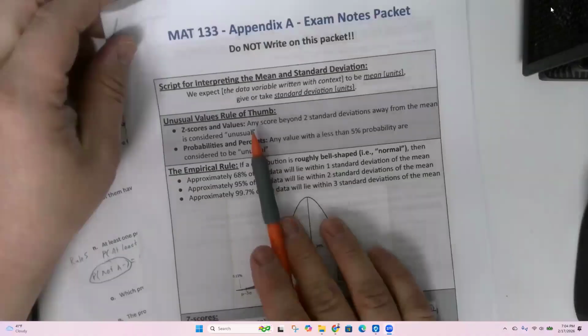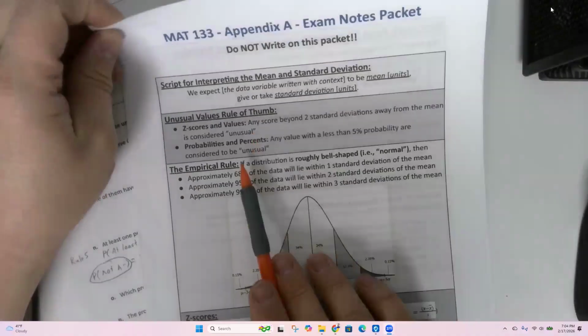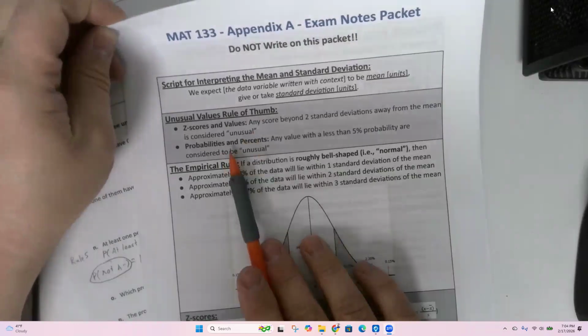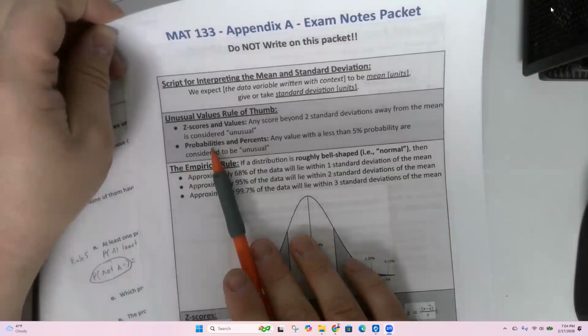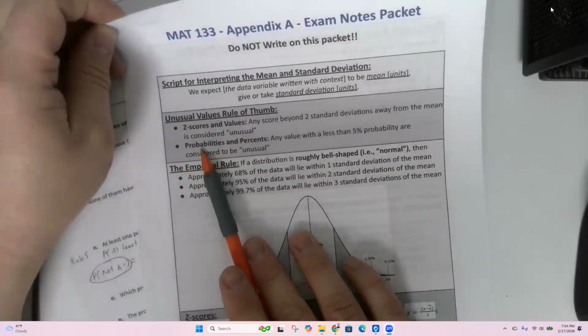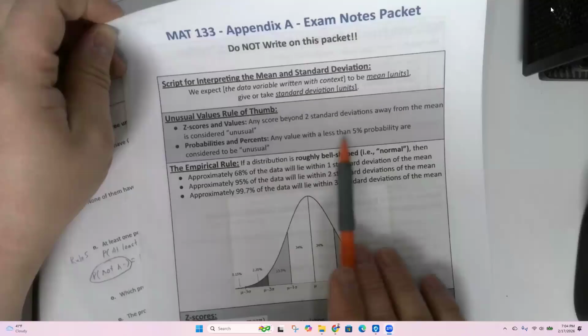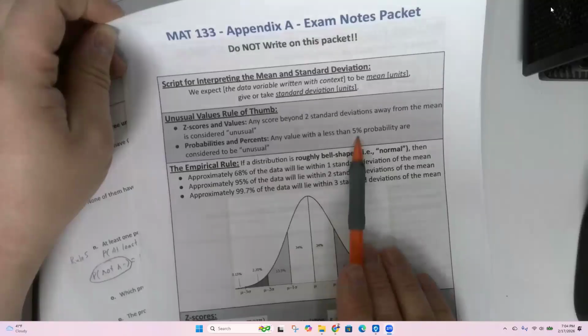Now every z-score has a corresponding probability that goes with it. We are not looking at z-scores here. We're looking at the second bullet point. Yep, you were right, Gabby. In this case, probability or percent or proportion, if your probability is less than 5%, we consider that unusual.